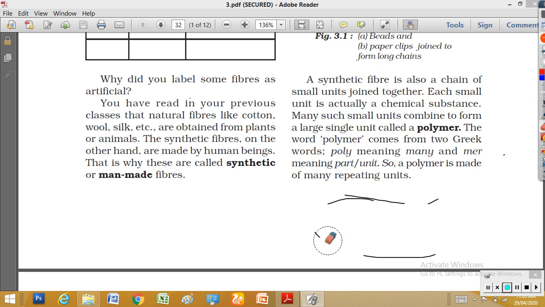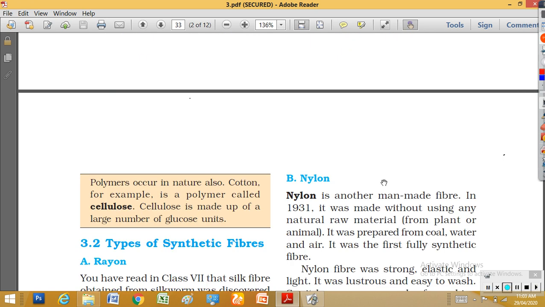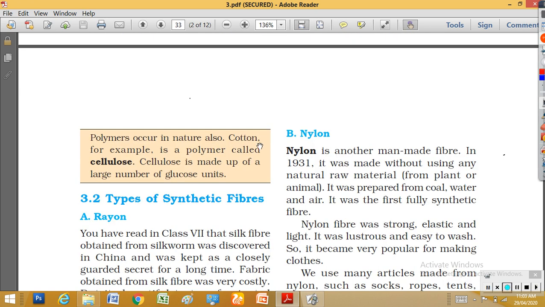You got these two points? Here I told about the polymer. Cotton is an example; cellulose is the unit of the cotton polymer. Polymerization occurs naturally, and artificially we make synthetic fibers by doing this polymerization reaction in factories. Thank you.